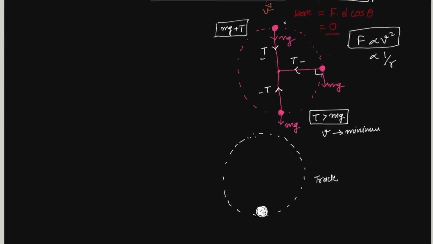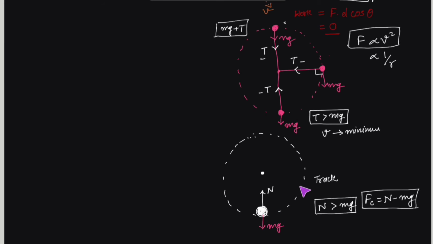So at the lowermost point weight would be acting, mg, and also because there is a contact between the track surface and the ball, any surface would apply a force which is called normal force or reaction force, N. So what would be the centripetal force? Centripetal force is always towards the center. So in this case, N should be more than mg. So the centripetal force would be N minus mg.